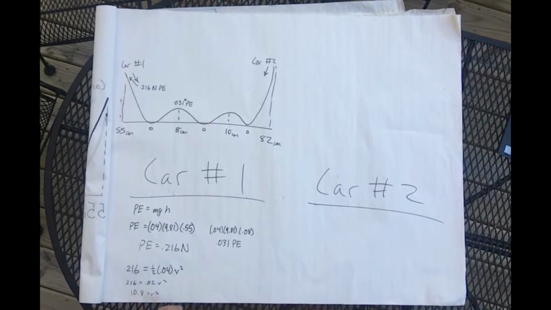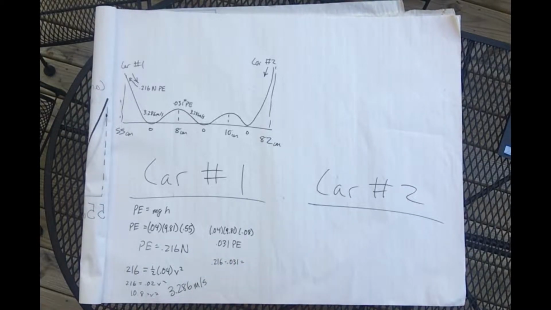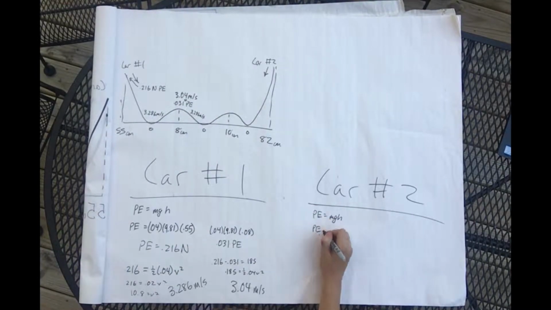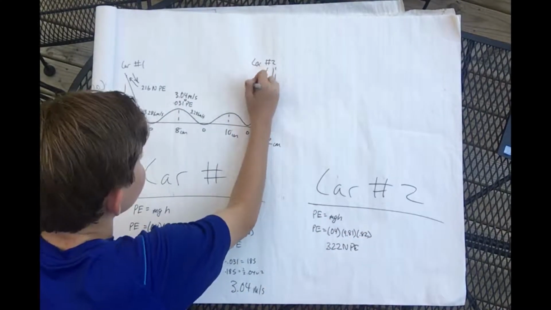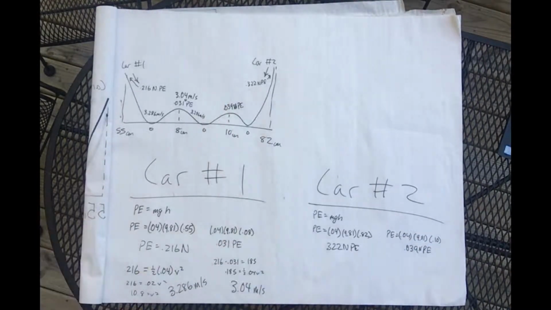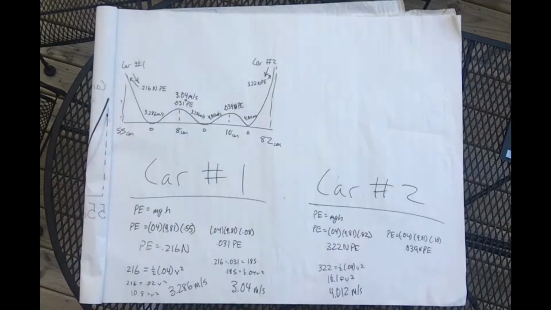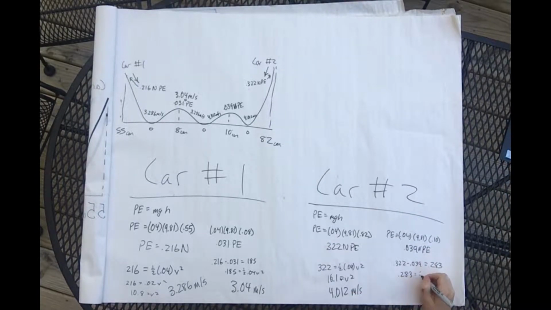And the final numbers. For car 1 with a mass of 40 grams, the initial potential energy is 0.216 joules, and the velocity in the middle valley reaching 3.286 meters per second. For car 2 with 40 grams, starting off with an initial potential energy of 0.322 joules, finished out with the final velocity in the middle being 4.012 meters per second.